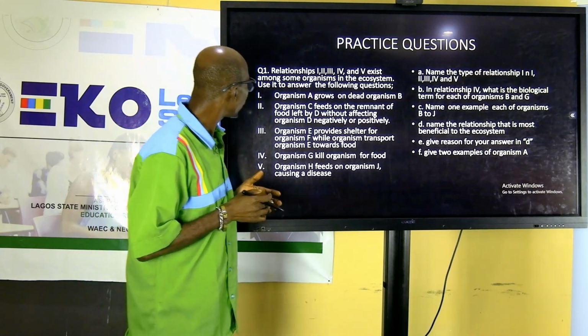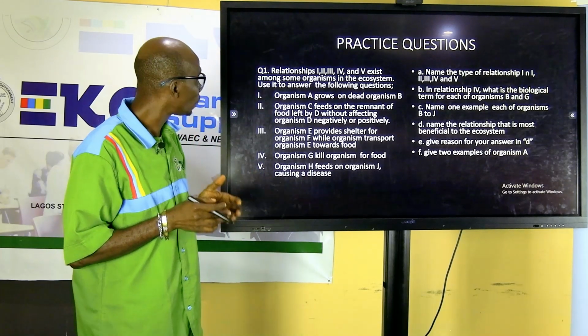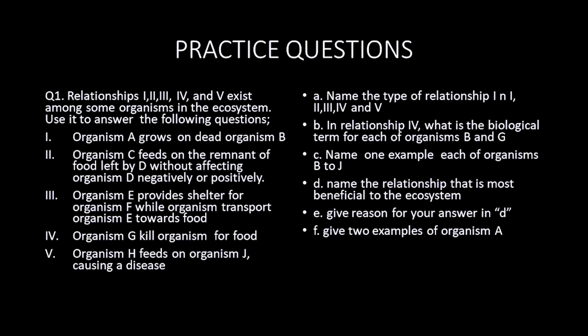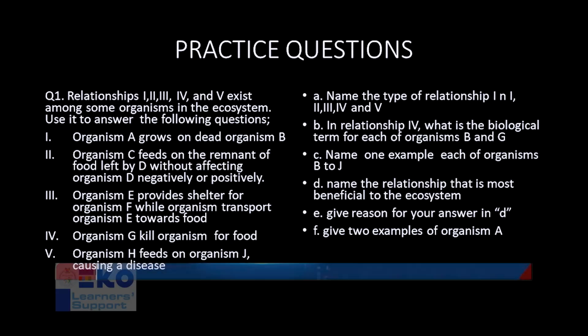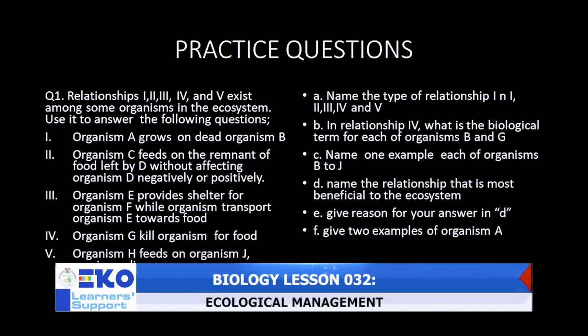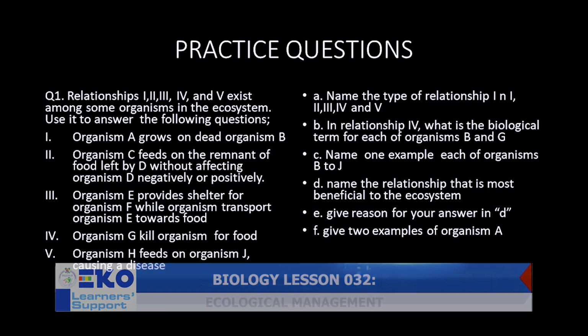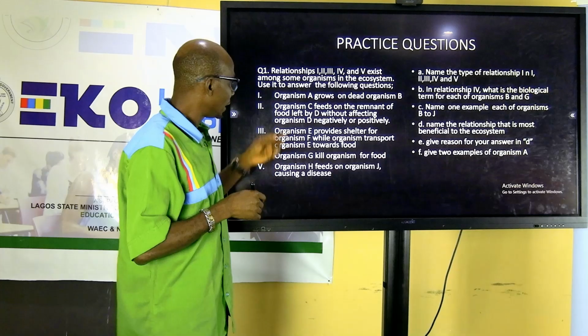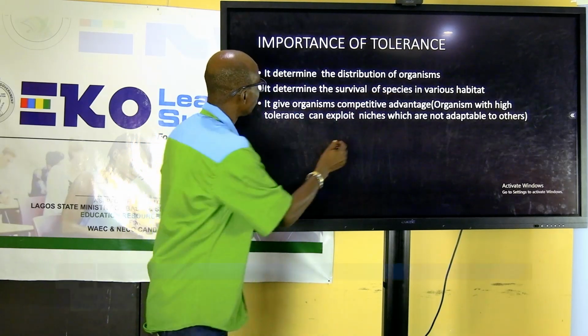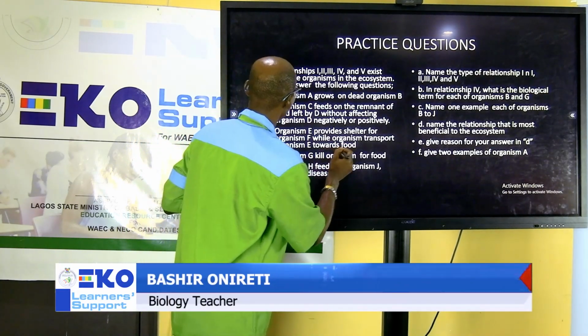Now, the first question, the only question we have here, says relationships 1, 2, 3, 4, and 5 exist among some organisms in the ecosystem. Use this to answer the following questions. 1. Organism A grows on dead organism B. A is growing on B because B is dead.